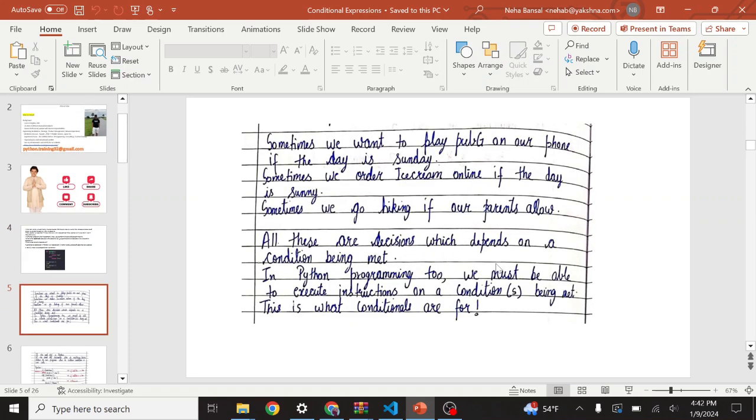A few more examples: I will play PUBG only if it is Sunday. I will eat ice cream only if it is a sunny day. I will go for hiking if my parents allow. All these are decisions which depend on a condition being met. In Python too, we must be able to execute instructions based on conditions. So if the condition is met, we want to execute the code. If the condition is not met, we do not want to execute the code. That's why it is called conditional.